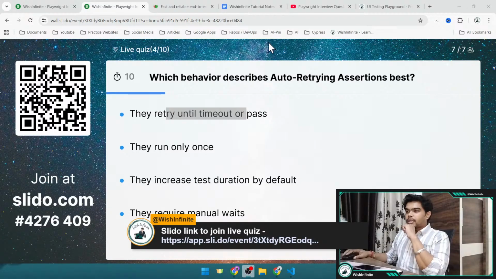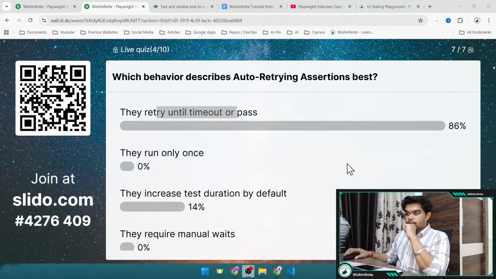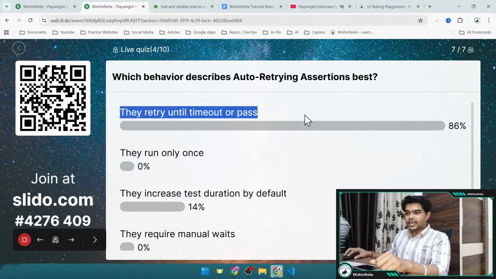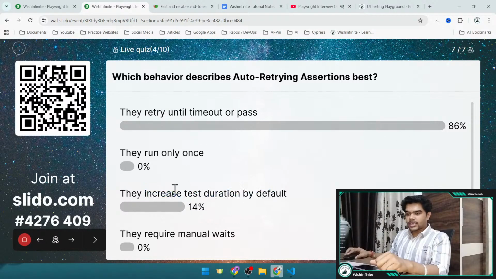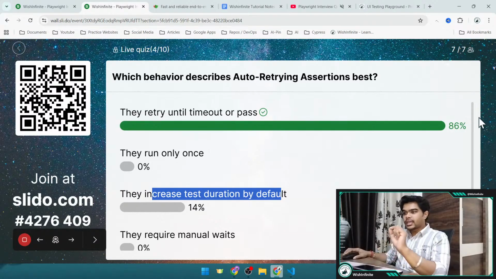Guys, I think all the people have already given the answer. And the correct answer we will discuss. So 86% people have selected option A, and 14% have selected option B. Let me reveal the correct answer. So option A is the correct answer.